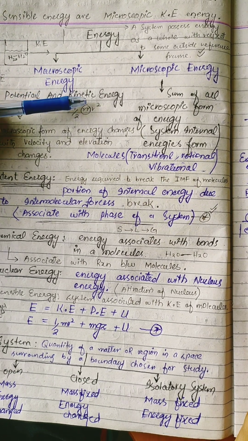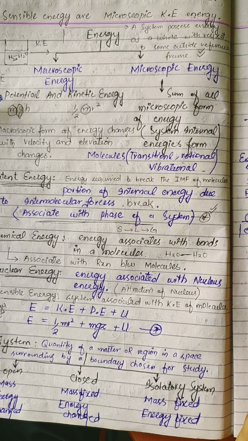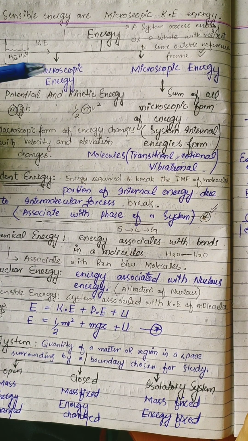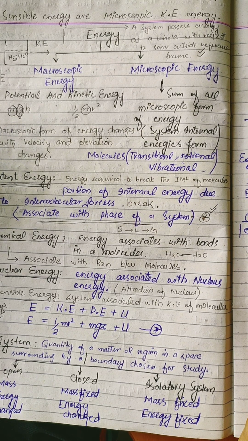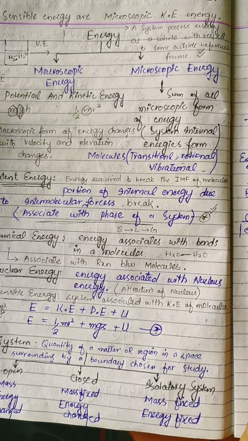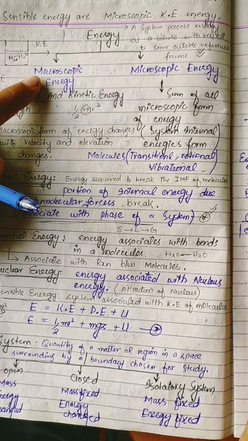Like potential energy and kinetic energy. Potential energy is the energy of a body due to its elevation from the reference frame in a gravitational field, and kinetic energy is the energy associated with the body due to its motion. The combination of these two energies gives us macroscopic energy.